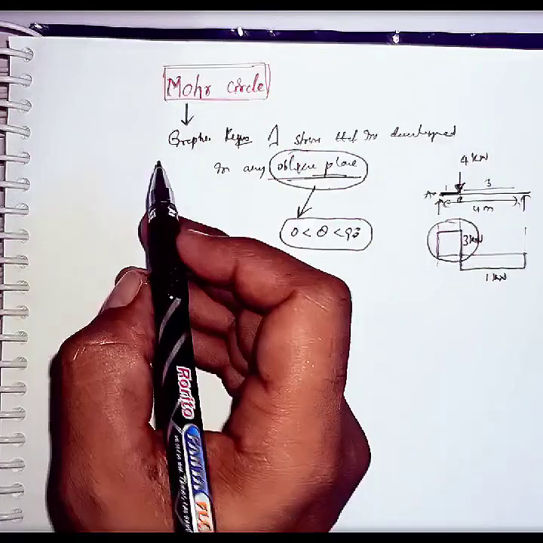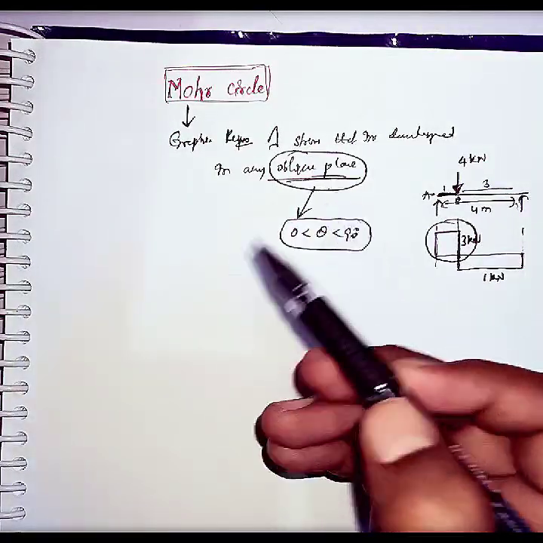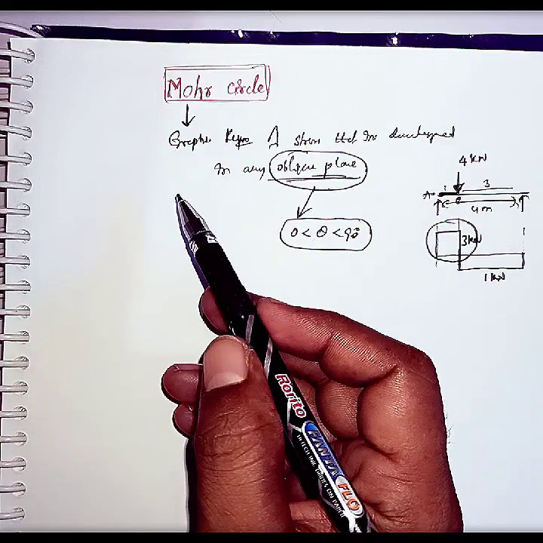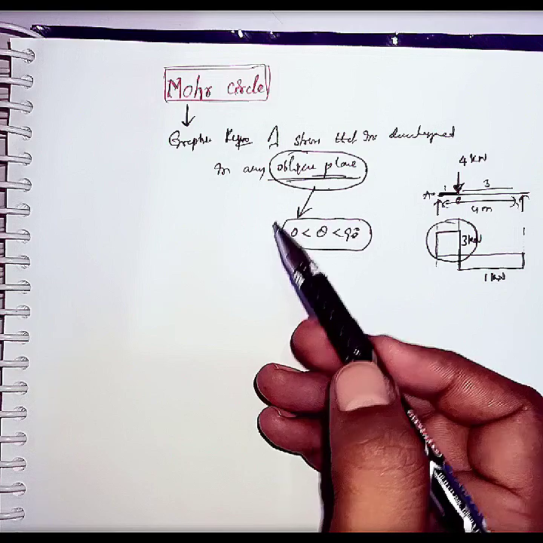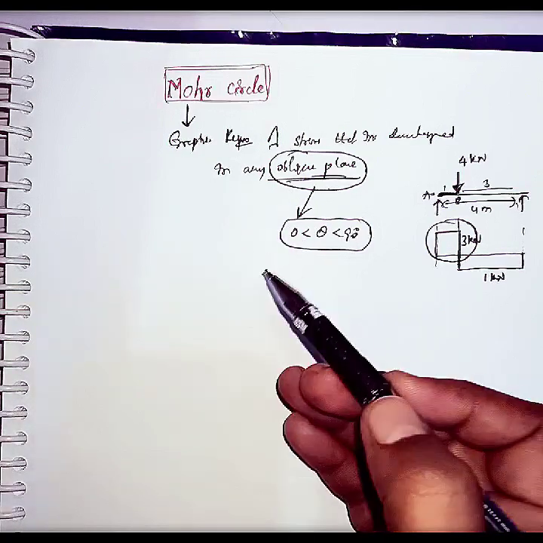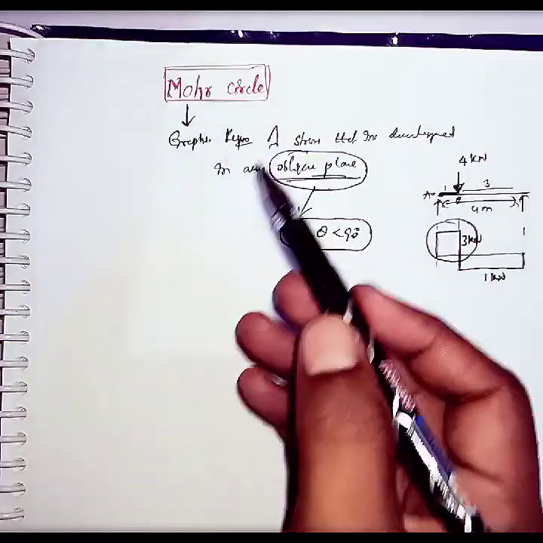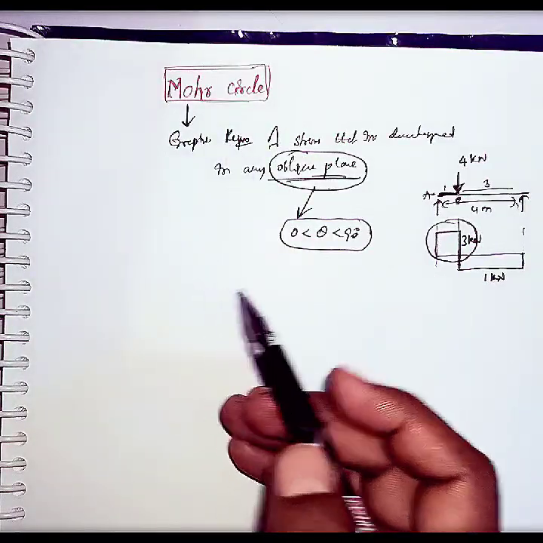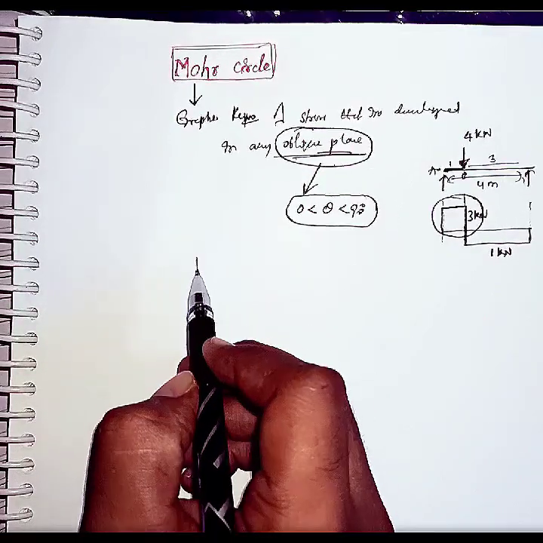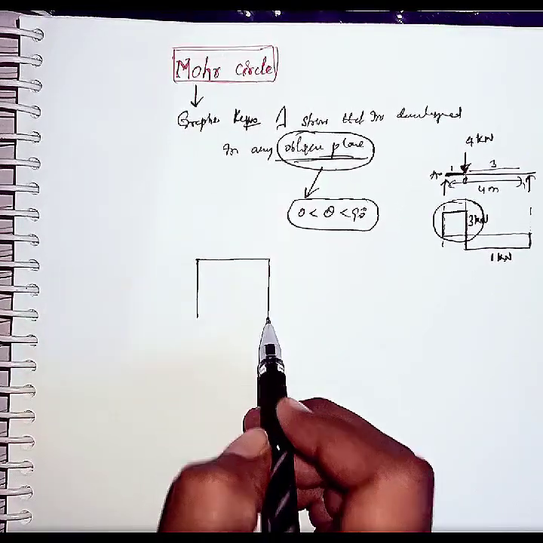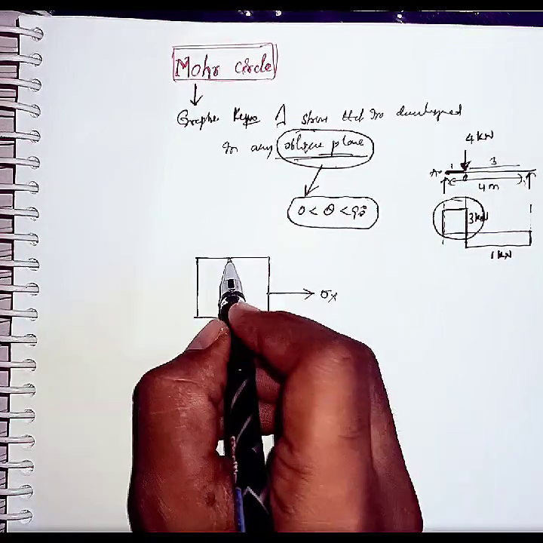Similarly, if we draw the Mohr circle for these stresses which are developing in this oblique plane, we can conclude from this Mohr circle wherever the maximum stresses are developing in this oblique plane. We can easily get it and compare it with its strength. Okay, so that is why we are drawing this Mohr circle. And to analyze this Mohr circle, let us consider an element which is loaded like this, a biaxial state of stress, sigma x and sigma y.